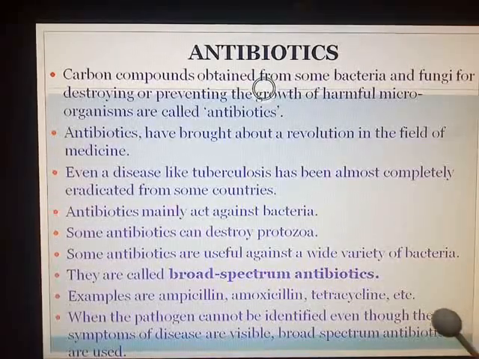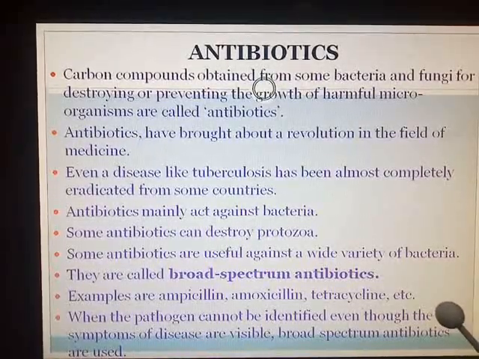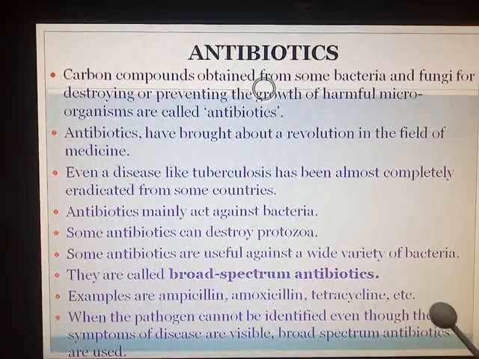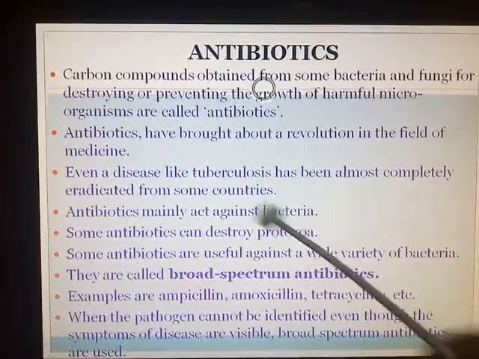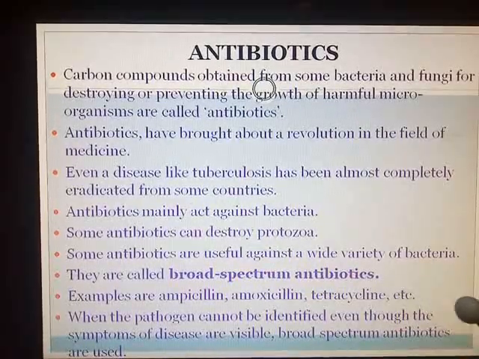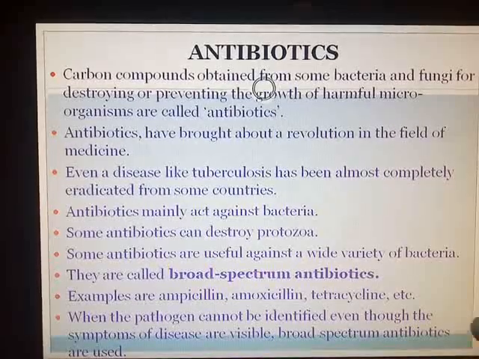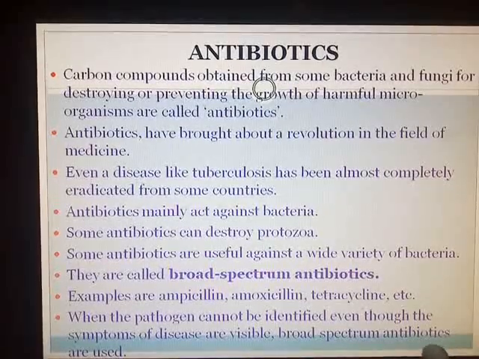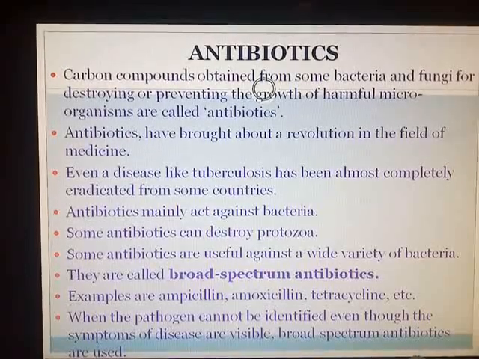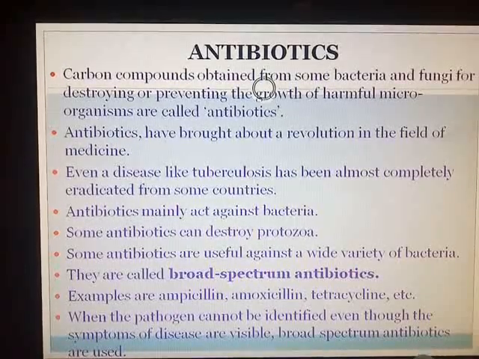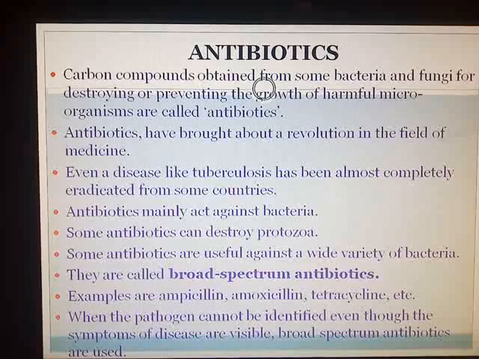Now the production of antibiotics has proved to be a boon in medical science. They have brought about a drastic revolution in the field of medicine. Even a disease like tuberculosis, now you know about coronavirus, still they are discovering vaccines and are not fully successful in producing any vaccine against coronavirus.